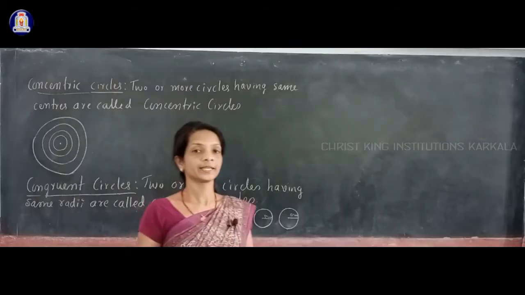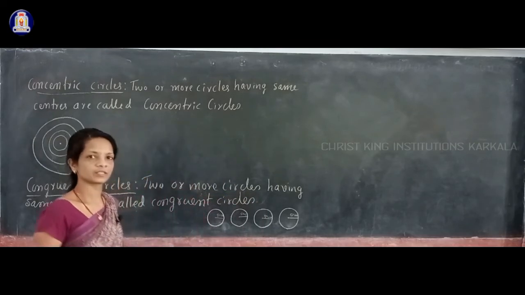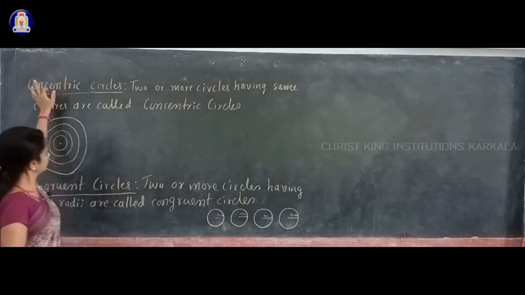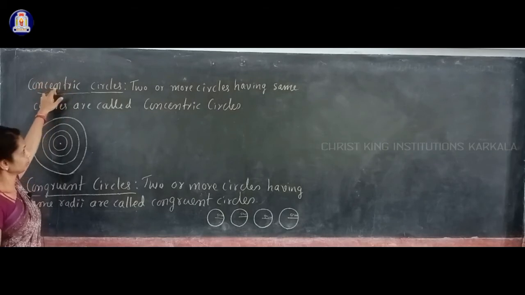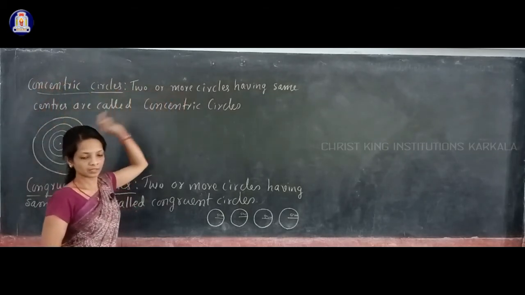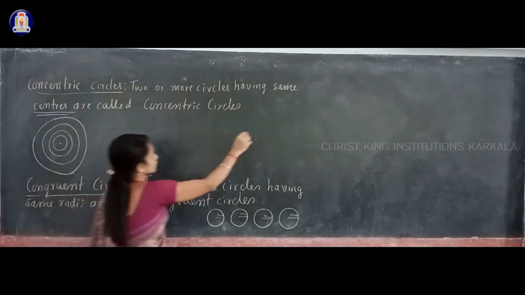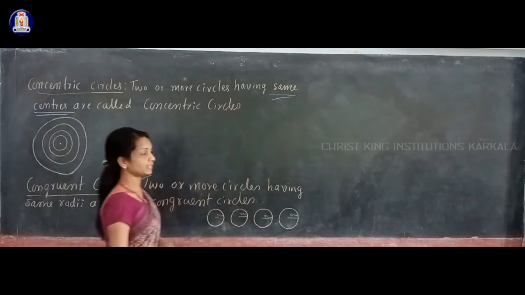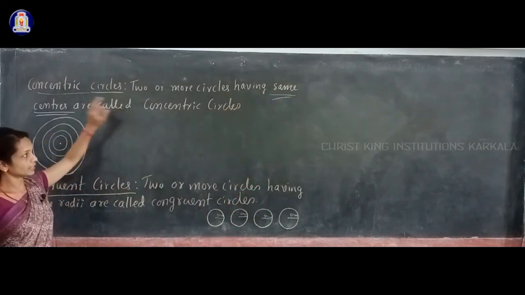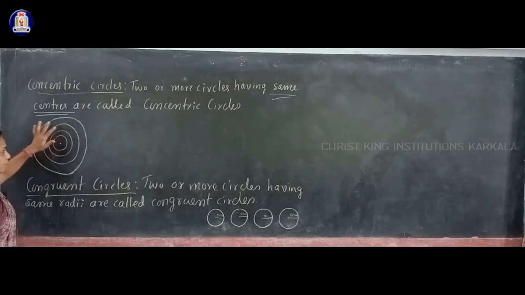Okay. Thank you. Next, concentric circles and congruent circles. Concentric, in the name itself, means two or more circles having the same center are called concentric circles. See here you have many circles and they have the same center O. If you observe these concentric circles, they are of different sizes, but they have the same center.